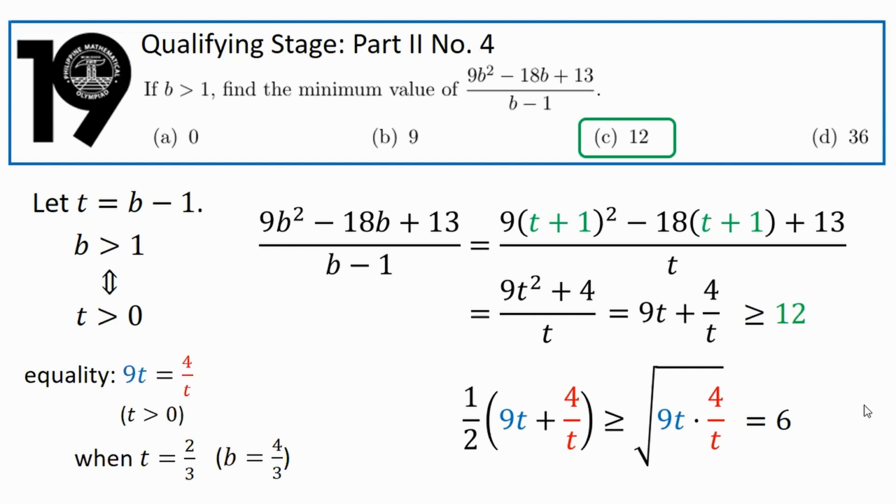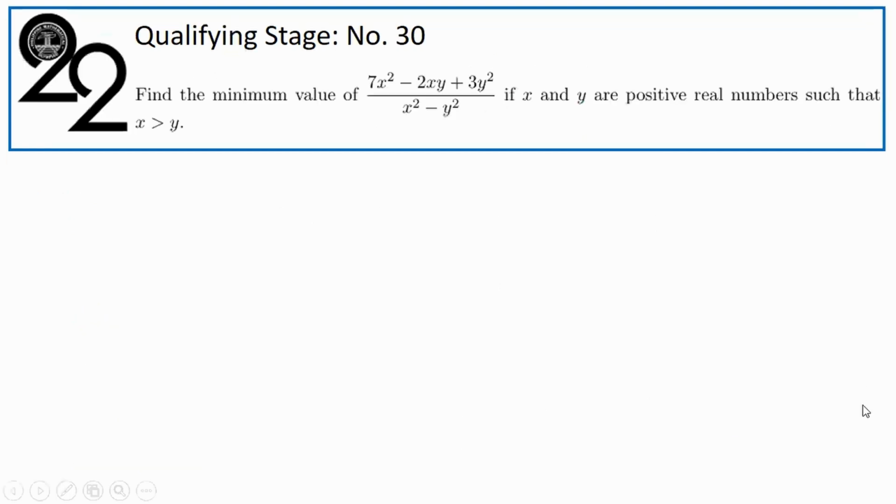And then here is the last PMO problem that we're going to solve in this video. This is from the 22nd Philippine Math Olympiad qualifying stage. Find the minimum value of 7x squared minus 2xy plus 3y squared all over x squared minus y squared if x and y are positive real numbers such that x is bigger than y. That's the last problem, by the way, number 30. The conditions are given for a reason, so we need to see how they come into play.